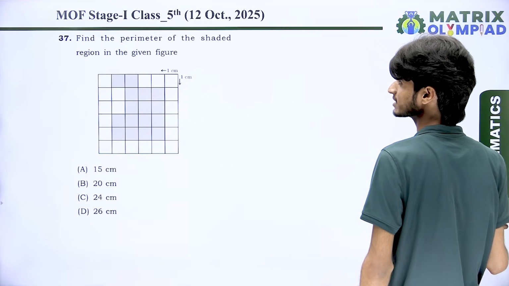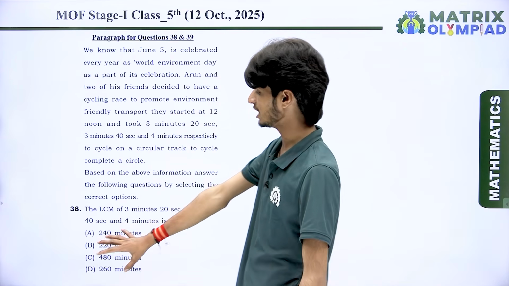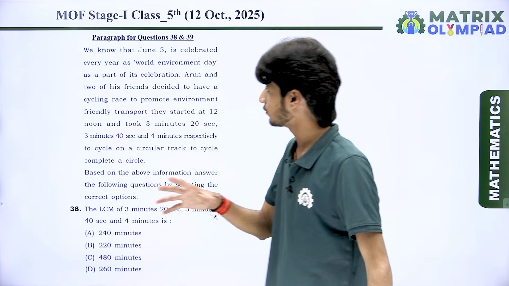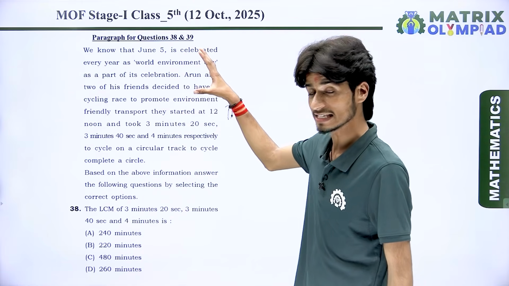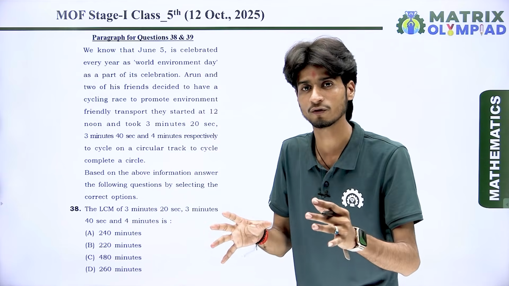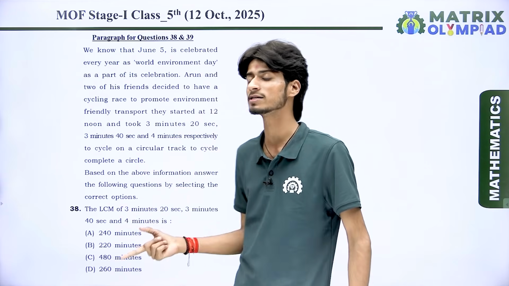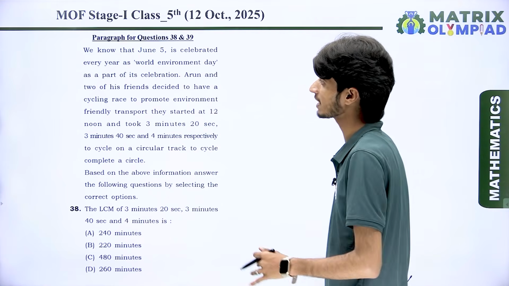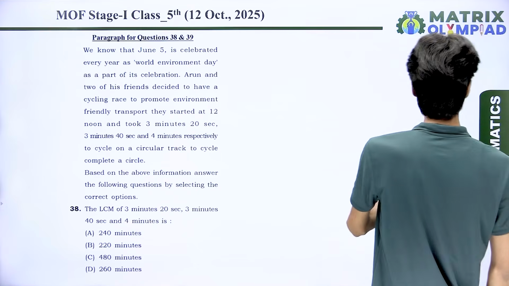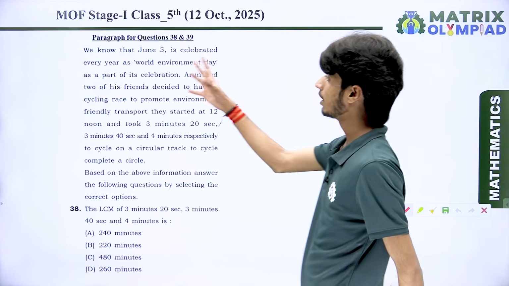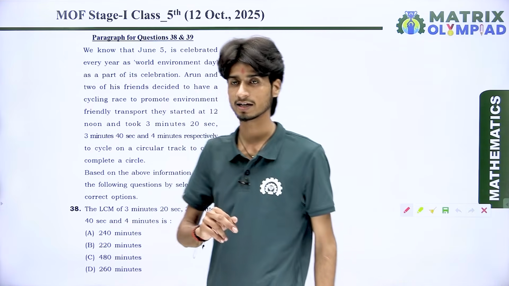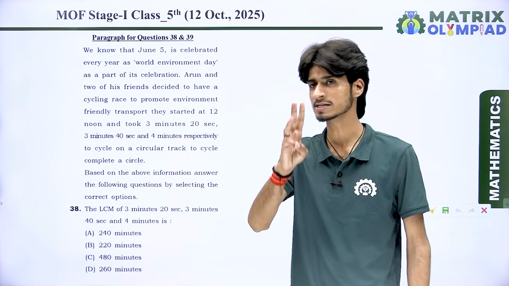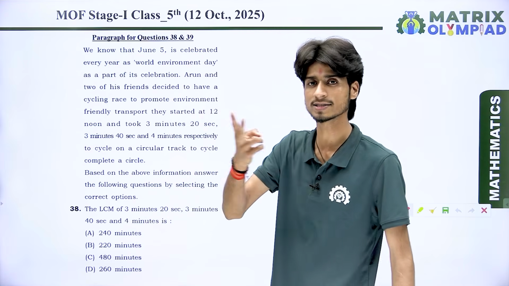And the next question is question number 38, which is based on a paragraph. In this question, what do we do? First of all, the basic need is that you read the paragraph very carefully. After that, discuss the given values and think about the required value in the question. So first of all, what is the paragraph? We know that 5 June is celebrated every year as World Environment Day. Yes or no? Okay. As a part of its celebration, Arun and 2 of his friends. There are 3 persons. First one is Arun and the second is his 2 friends.